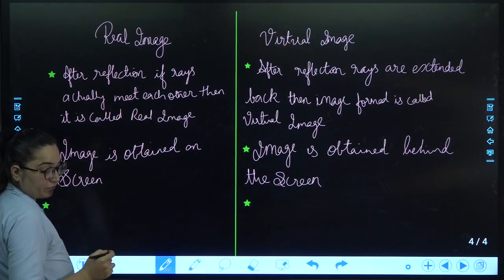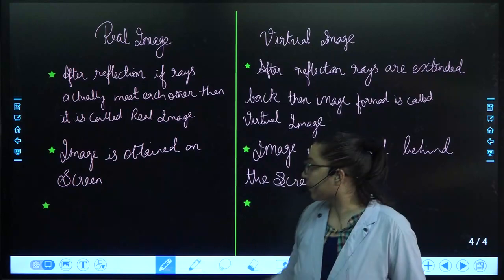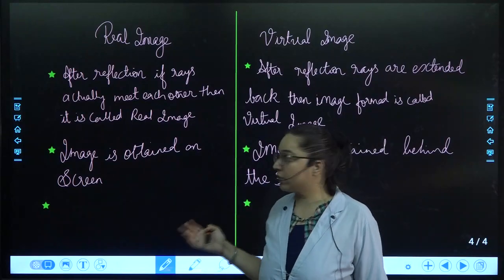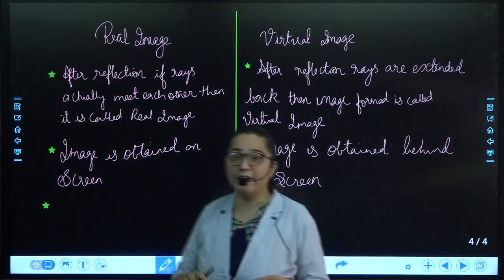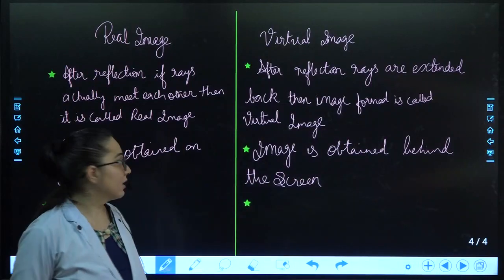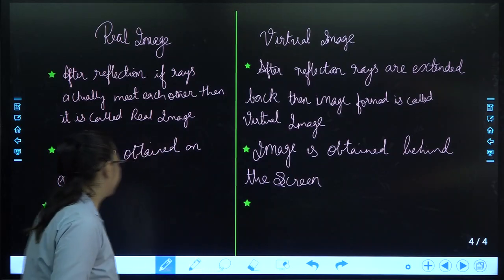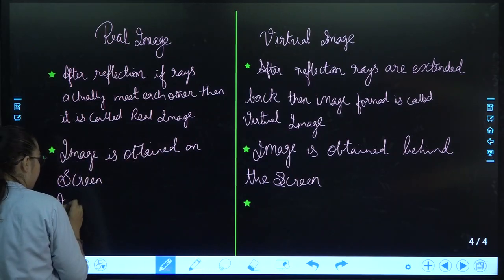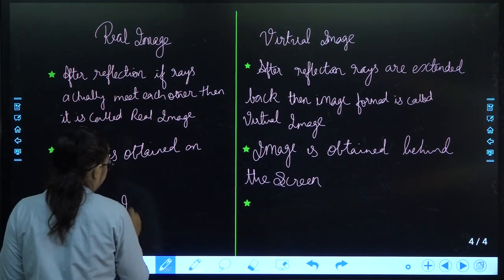Over here, the image obtained is always, most of the times it is inverted, while in this case, in case of virtual image, the image is erect. Inverted means upside down.